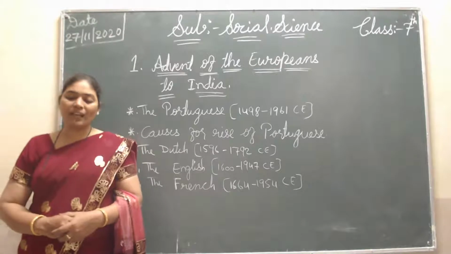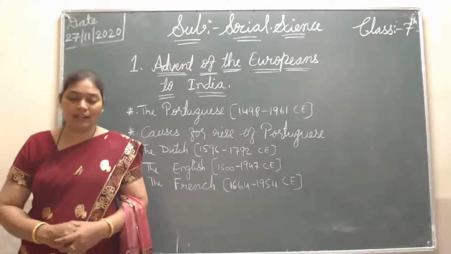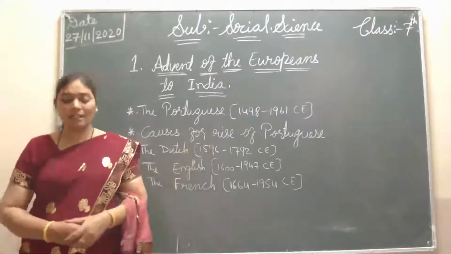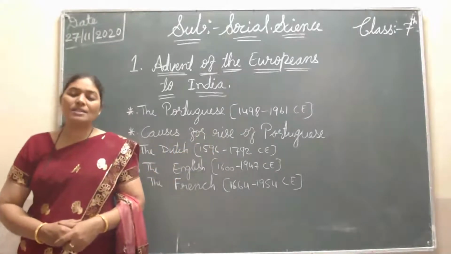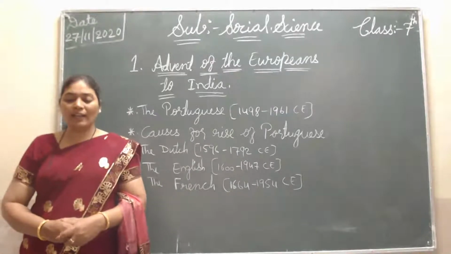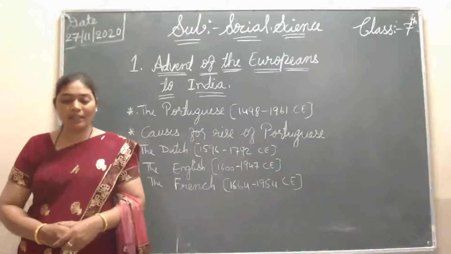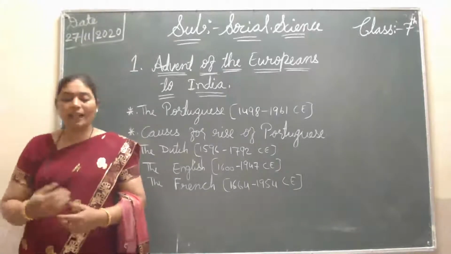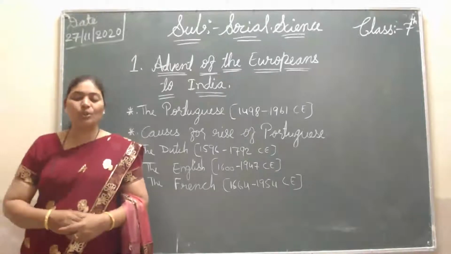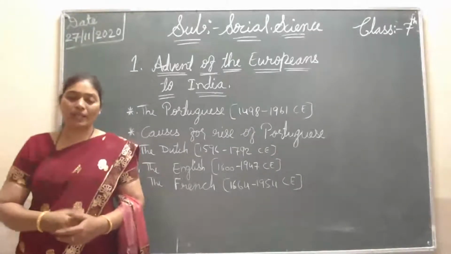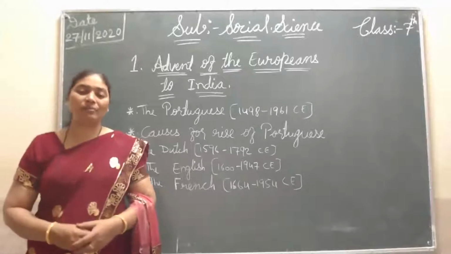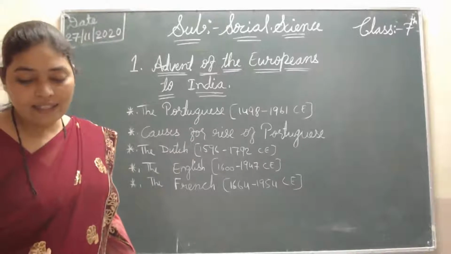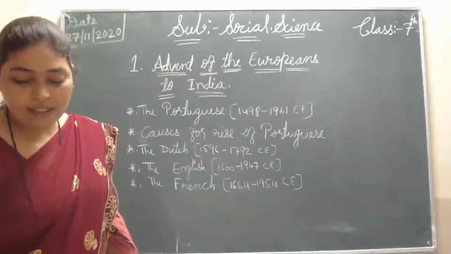So, the causes for the rise of the Portuguese in our country. Zamorin, the king of Calicut, when Vasco da Gama came at that time, granted trade permission to Vasco da Gama and others coming from Europe. By the permission of this king, they started business with India.